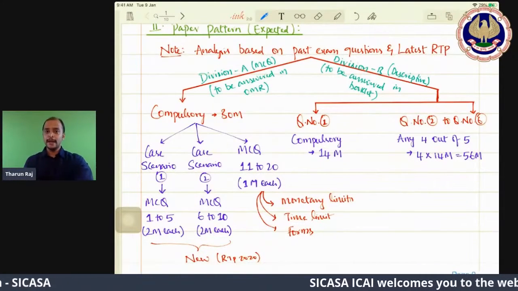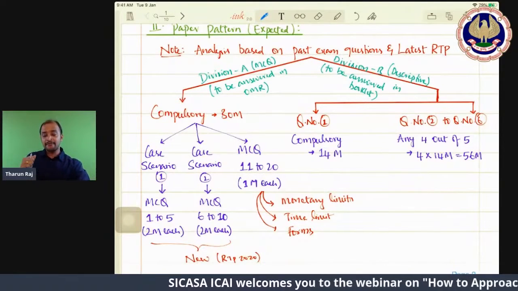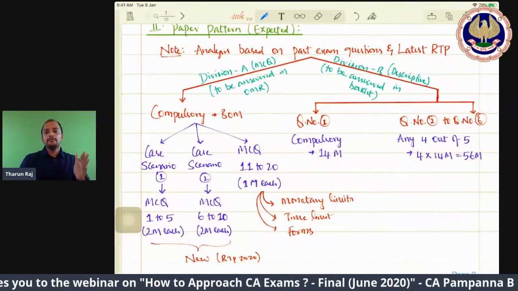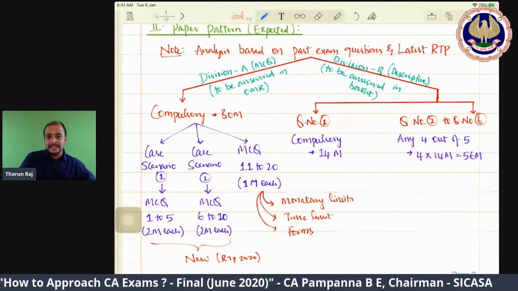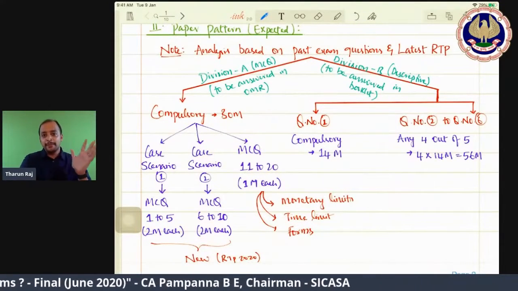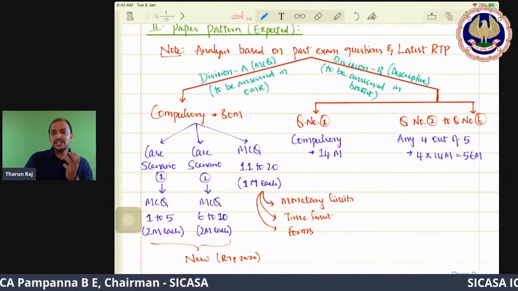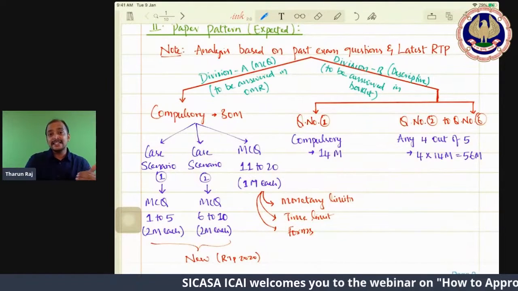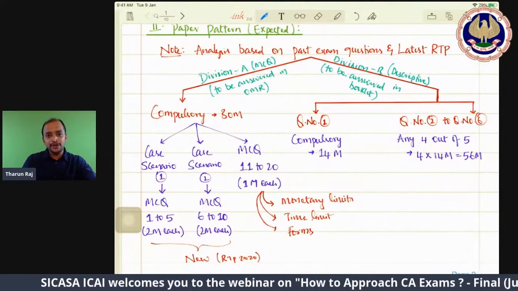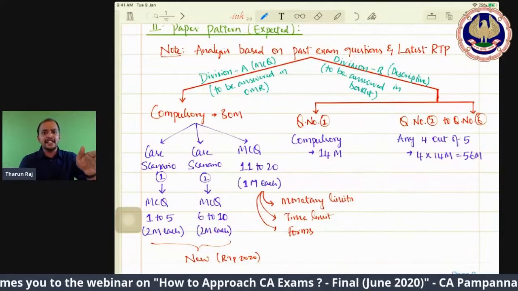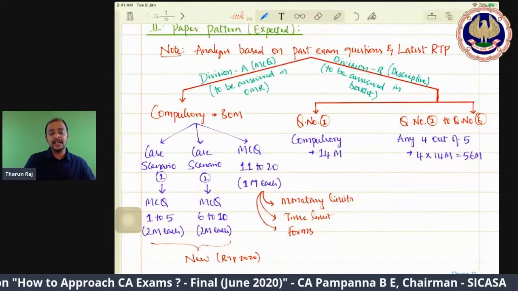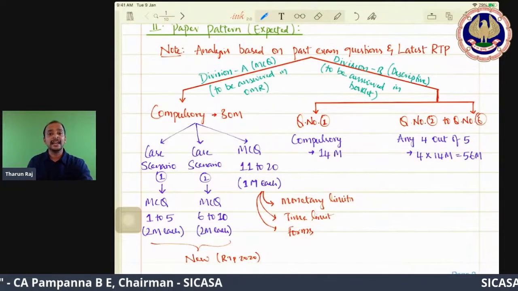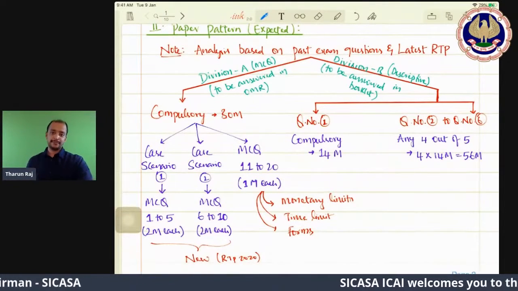It's my view, and I'll tell you where I got this analysis. I have been looking at the question paper patterns from May 2018. Initially it was small questions, whereas the recent trend from November 2019, followed by the RTP of May 2020, is that they are giving a practical question interlinking multiple chapters.